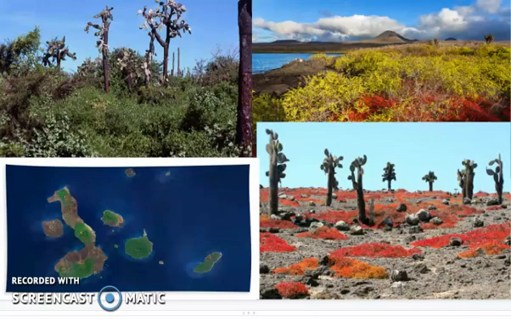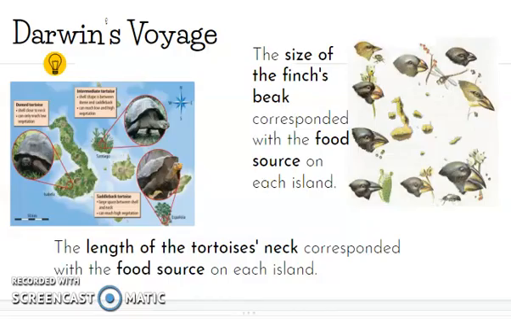As he was visiting different islands, he noticed that the landscape of the island was different. The vegetation, the abiotic factors, maybe the rocks, the soil, the structure of the island looked different, which created different food sources. It created different living spaces, shelters for the animals. And he really noticed that the animals that lived there were different as well.